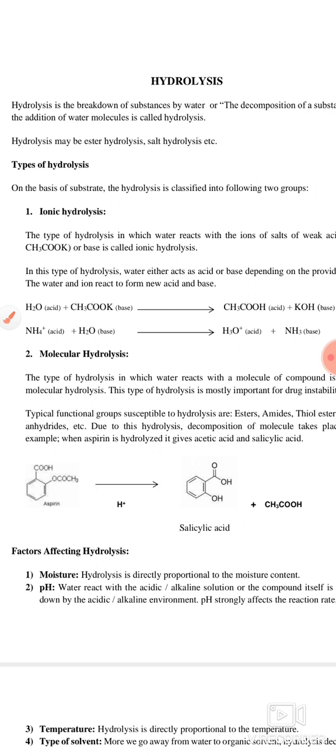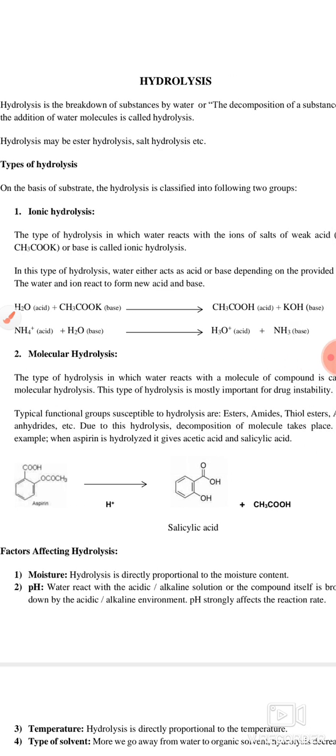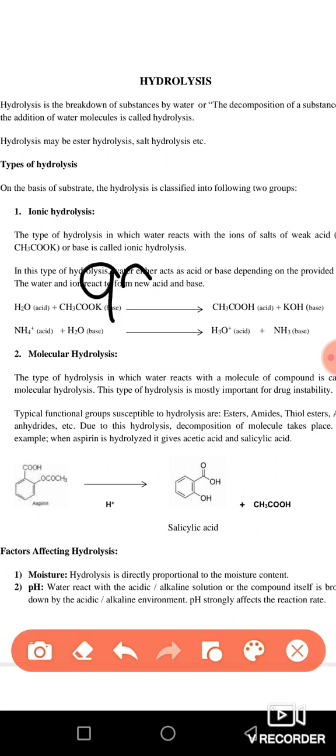Another important use of hydrolysis is that it digests your food. In your stomach and various parts of your body, your food is digested. For example, in the stomach the digestive juice breaks down your food, and the digestive juice has 99% water.